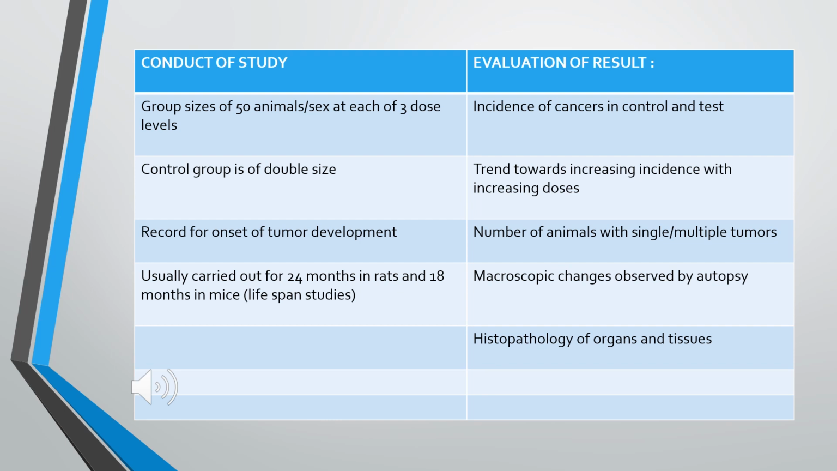After these 24 months, we evaluate the results. We will check whether cancer development has occurred in the control group or in the test group. We will check whether tumor development increases when we increase the dose. We will also check the number of animals which have developed single tumors and multiple tumors, and whether any macroscopic changes or histopathological changes have occurred in the organs and tissues.